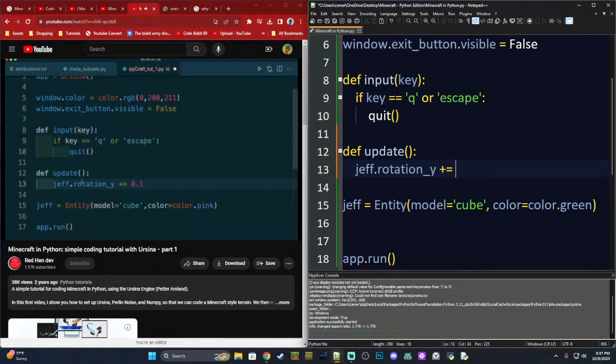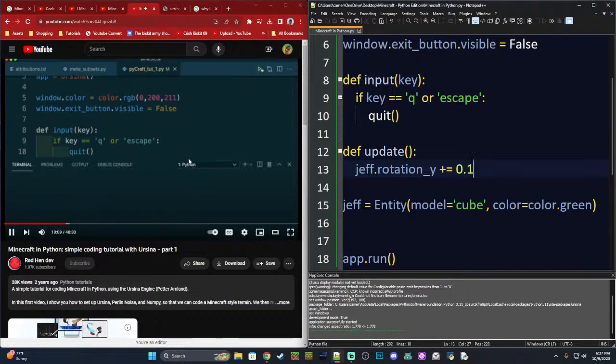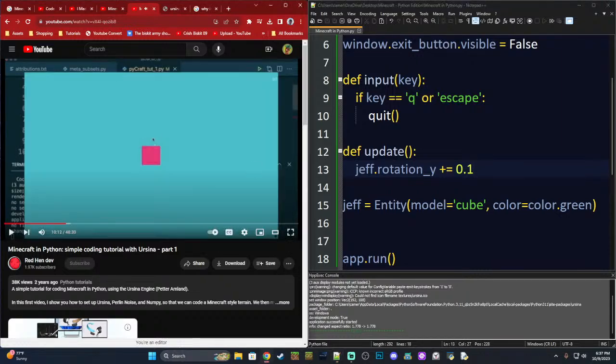And on every update cycle, Jeff should be rotating. Now, the one bug that might happen is that update might not know what Jeff is, so I might have to add him as a global variable.